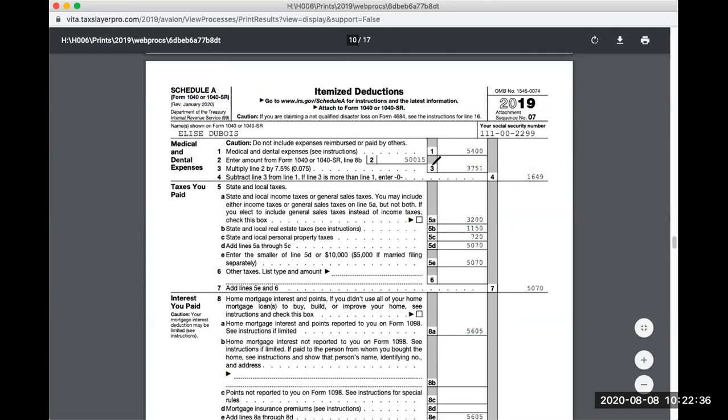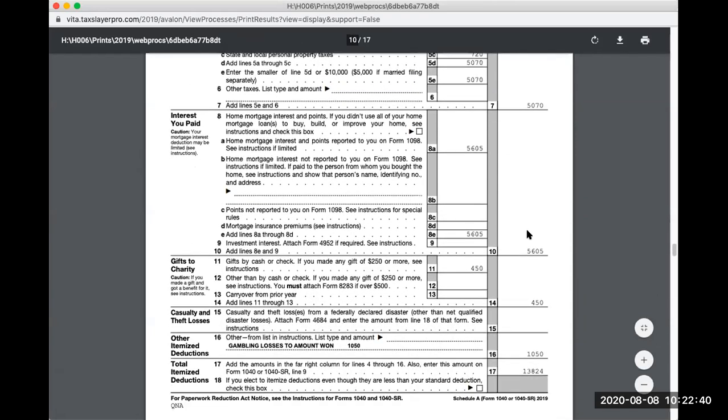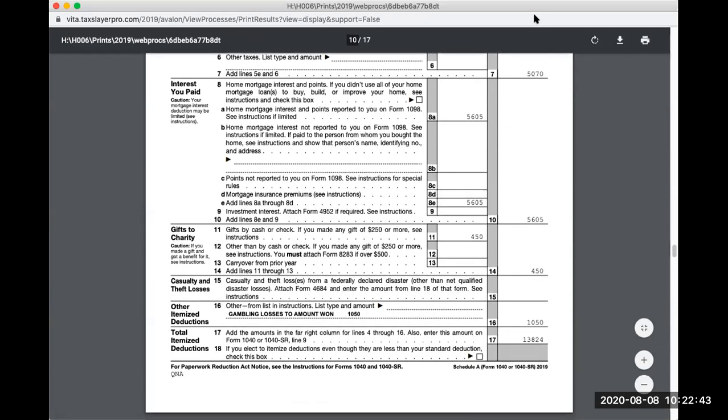And then we're gonna go down some more, and we have the charitable donations, cash donations of 450. And then we have the gambling losses right here, 1050.